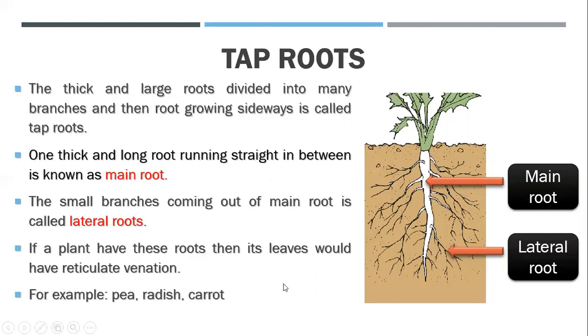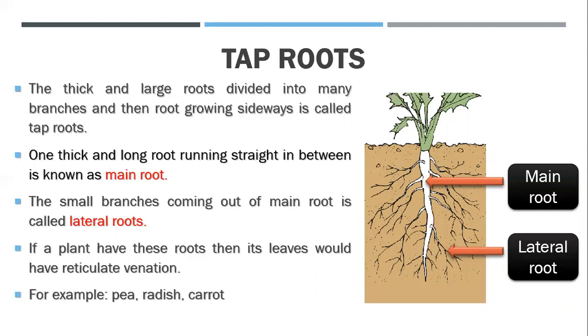And there is one more thing, that if a plant is having a tap root, you can tell which type of leaves they will be having, and they are having reticulate venation in the leaves. That I will discuss in the further slides. So you need to just remember that if there is a tap root, then that plant will be having a venation.